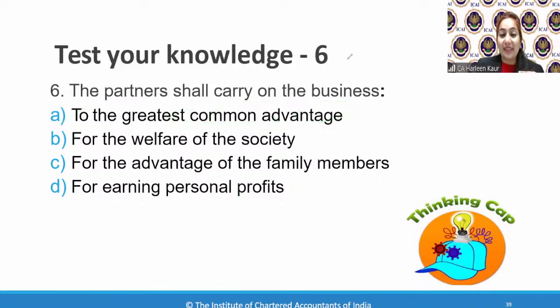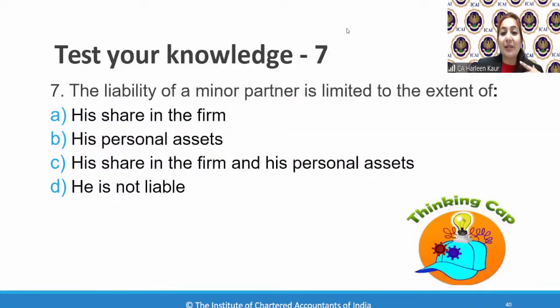Now let's move ahead. And the last one, the liability of minor partner is limited to the extent of his share in the firm. That's it, 7A. All of you have almost given this one correct. So 7A is the correct answer. Dhruv Khandelwal, 7D is wrong. You're saying he's not liable. No, he's liable till his share in the firm. I said he's not personally liable, but up to his share in the firm, liability does arise for him.